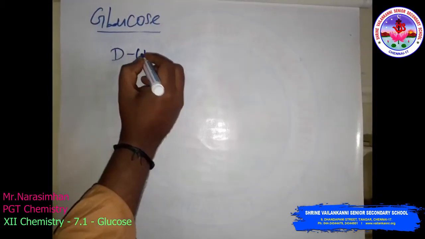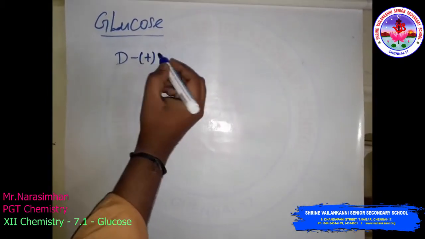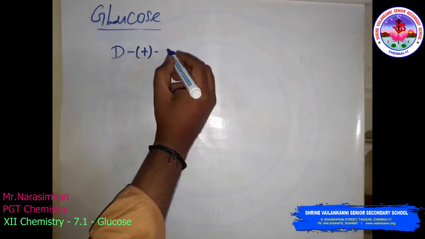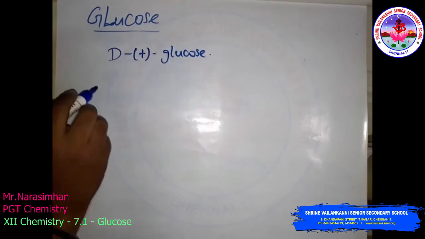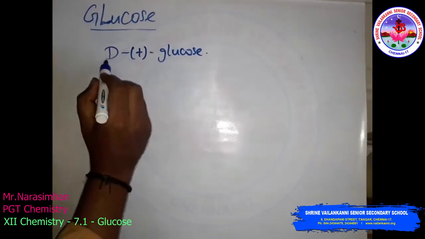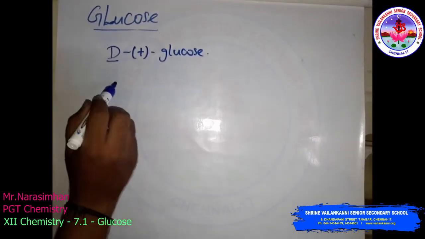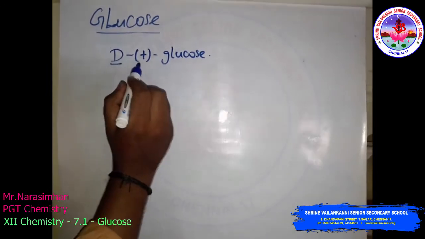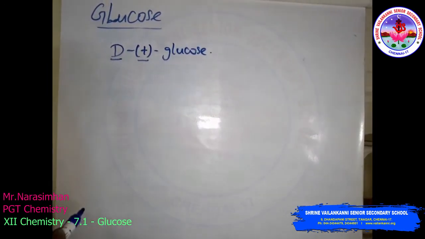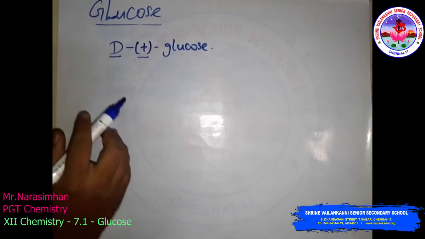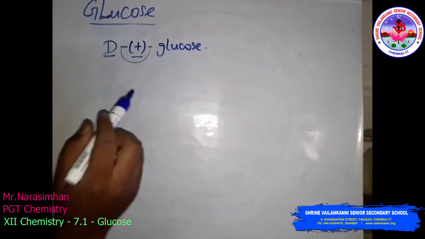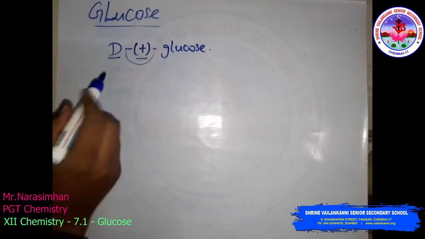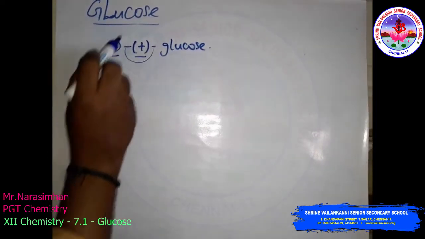Glucose is correctly named as D plus glucose, with D and L forms. Here the D indicates the configuration of the compound, and the plus sign indicates the optical rotation, whether the compound is optically active or inactive. So this is purely experimental study.